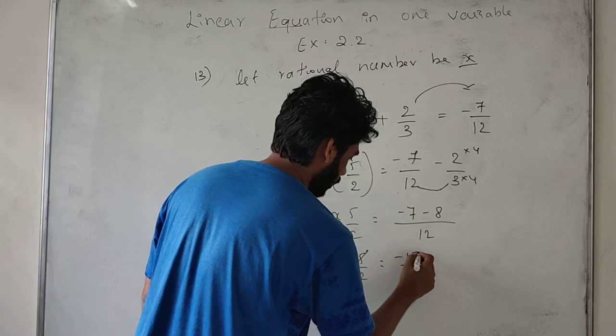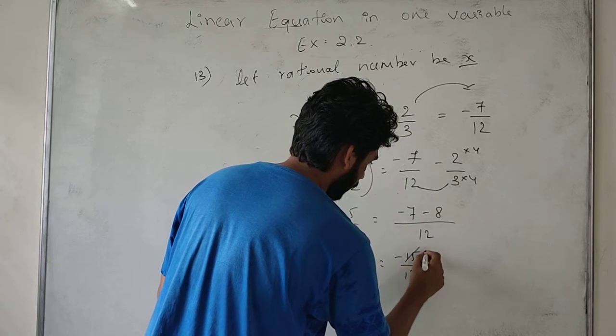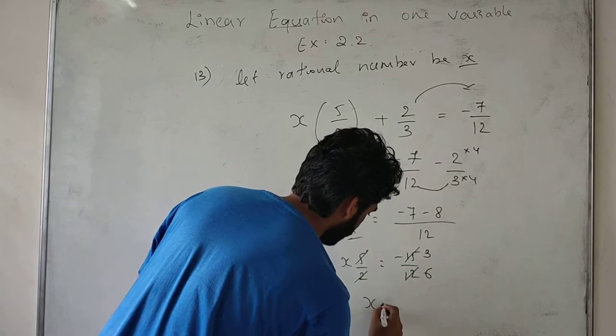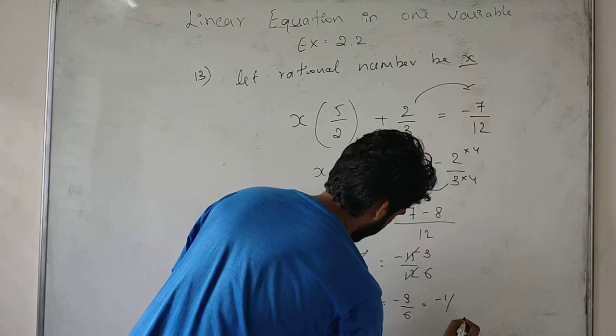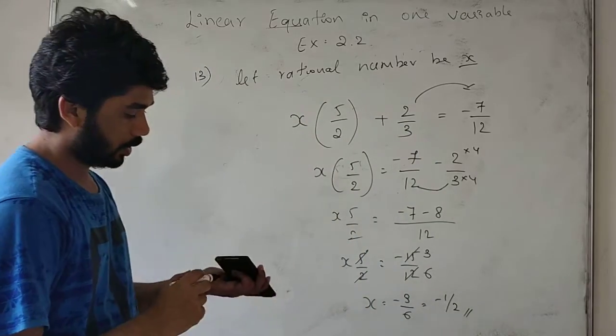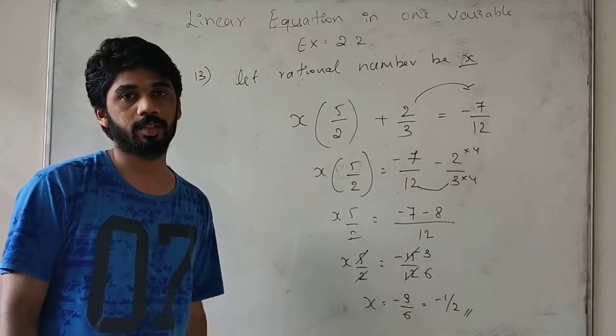So x is equal to minus 3 by 6. Further simplifying we will get minus 1 by 2. This is the required answer. Minus 1 by 2 is the required answer. Okay? This is very easy. Please note it down. I'll go to the next problem.